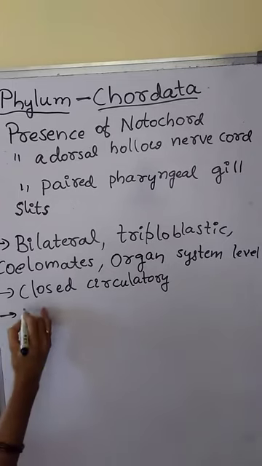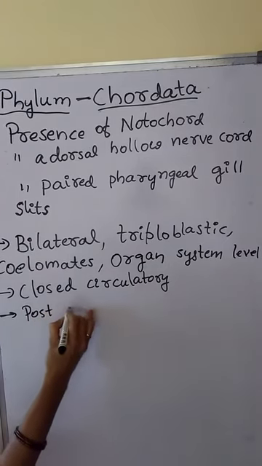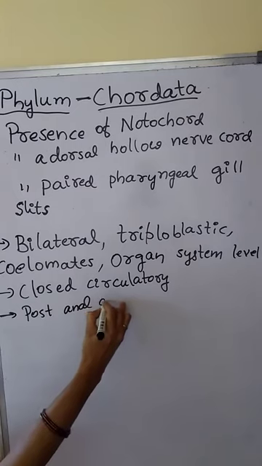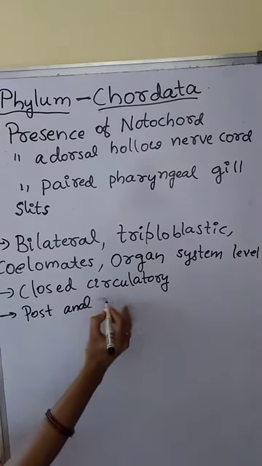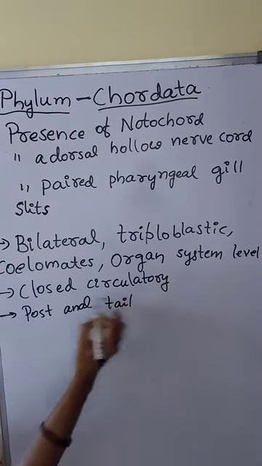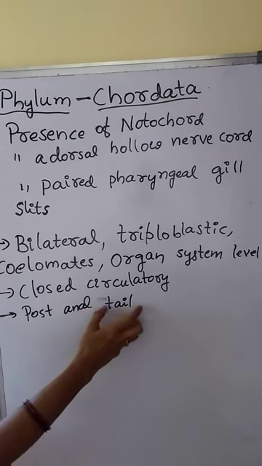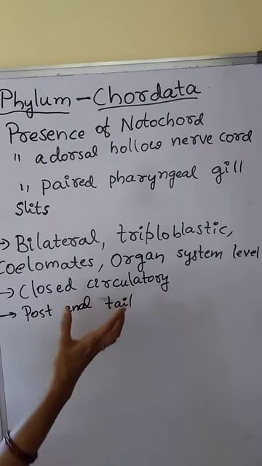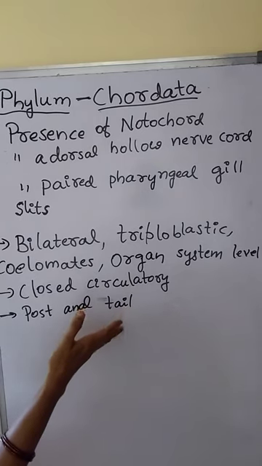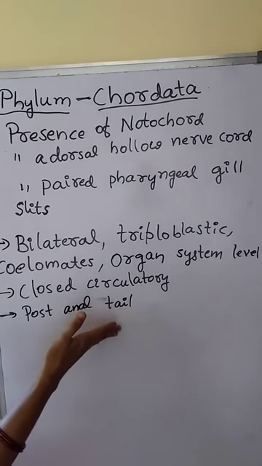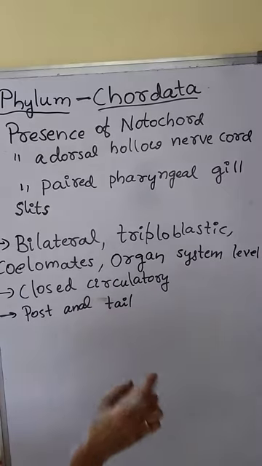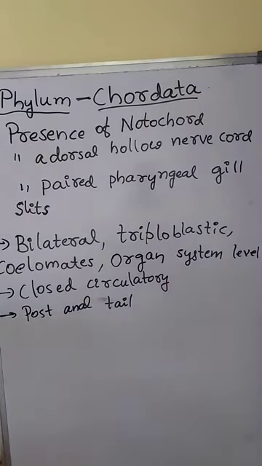And they have post-anal tail. Some of the animals which come under phylum Chordates have post-anal tail. Post-anal tail means next to the anus, tail is present. For example, in monkeys or in rats, you might have seen the presence of tail next to the anus.